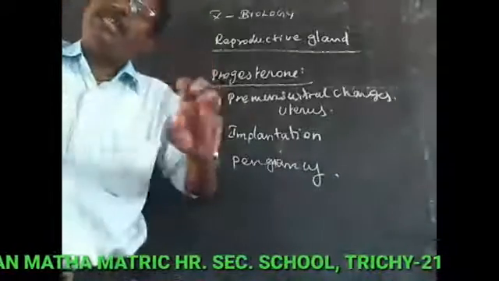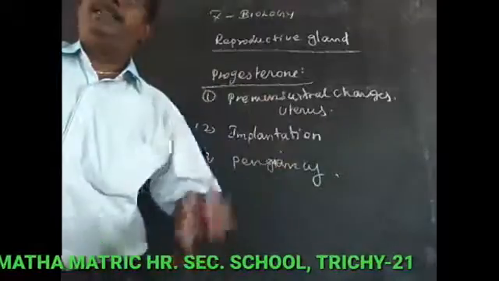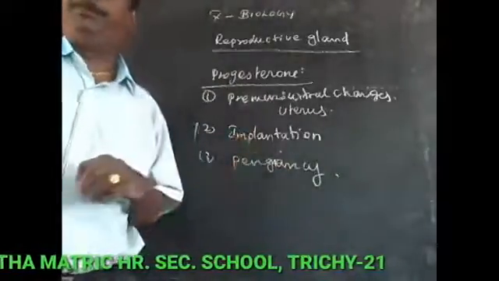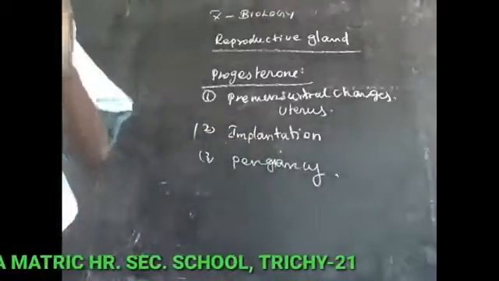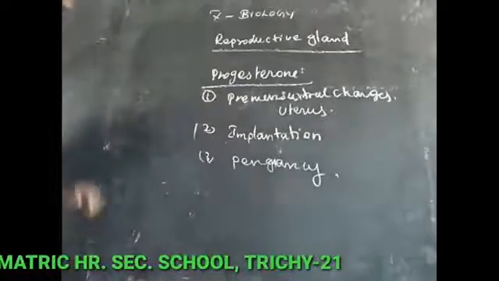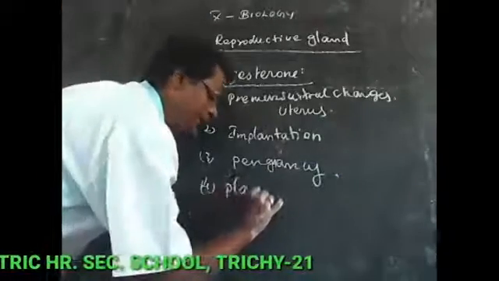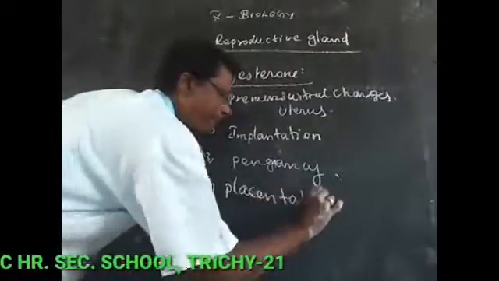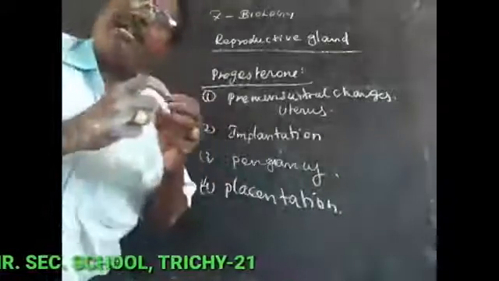What changes occur during the pregnancy period? These changes are controlled by the progesterone hormone. Next, it is essential for the formation of the placenta, called placentation. What is placentation? The formation of the placenta.